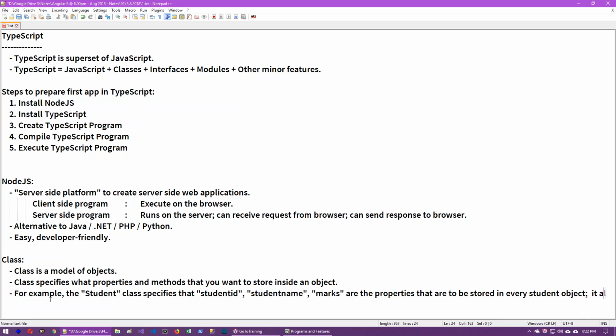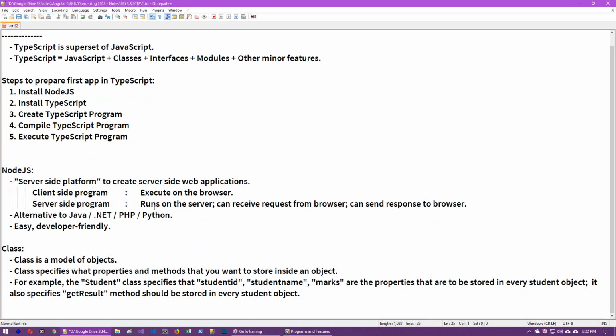And it also specifies that a get result method should be stored in every student object. So the student object contains student ID, student name, marks, get result. These are the properties and methods that should be stored in every student object. So this is specified by the student class.